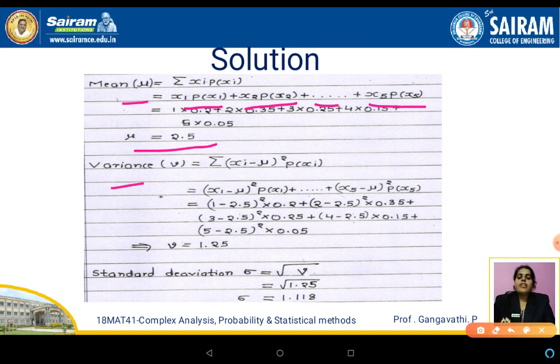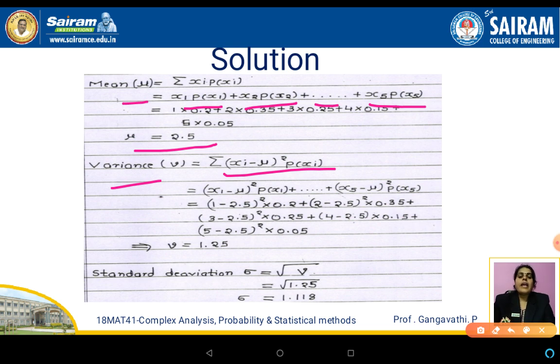And now we need to evaluate the variance. To evaluate the variance, you can use one of the two formulas given in the previous slide. I am going to make use of this formula: xi minus mu the whole square into p of xi. The mu value we have just evaluated, and the x and p of x values are given in the table in the problem itself.